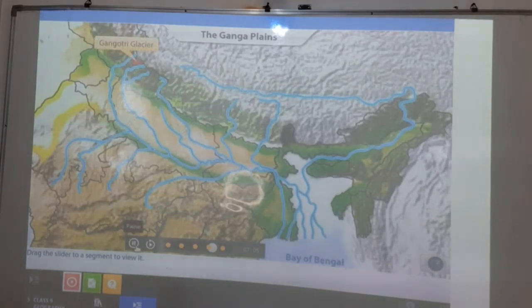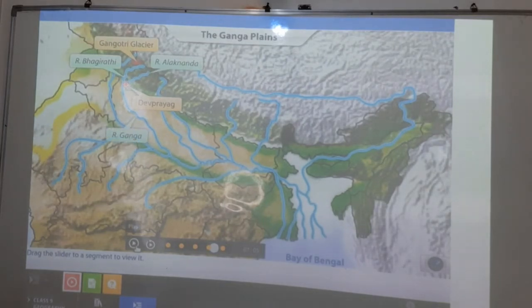The river originates from two head streams in the Gangotri glacier. The two head streams are called the Alaknanda and the Bhagirathi. We are not talking about the origin here, okay. The origin is the Gangotri glacier, and there are two more rivers which got attached, the Bhagirathi river and the Alaknanda. They join at Devprayag. From here, the river is known as the Ganga river.